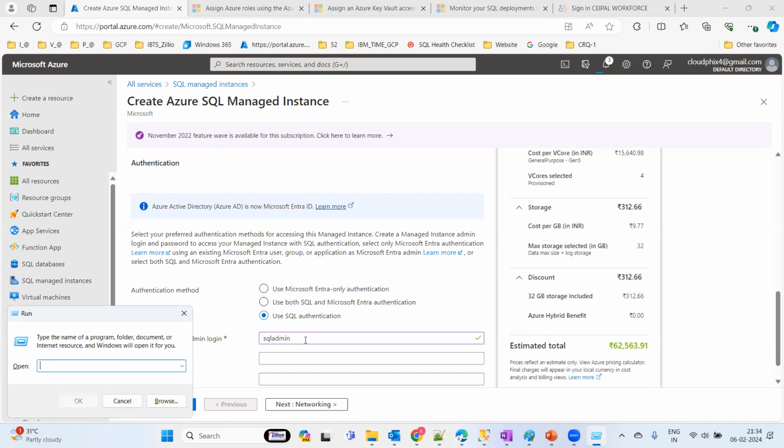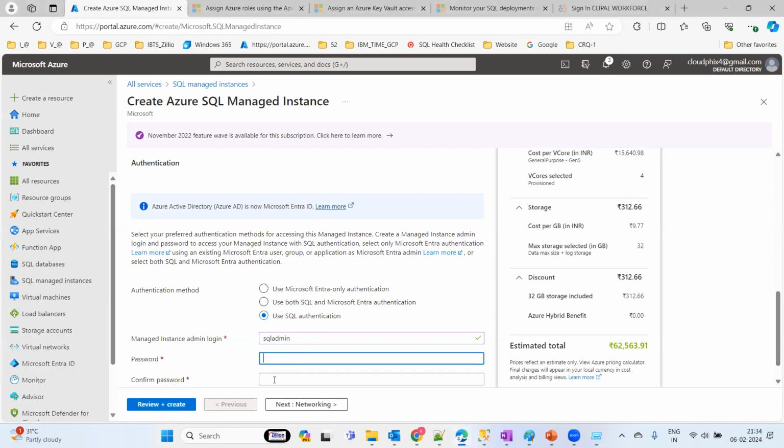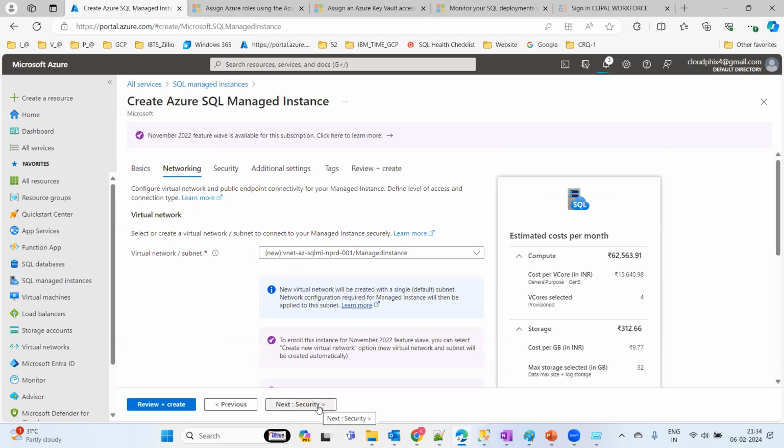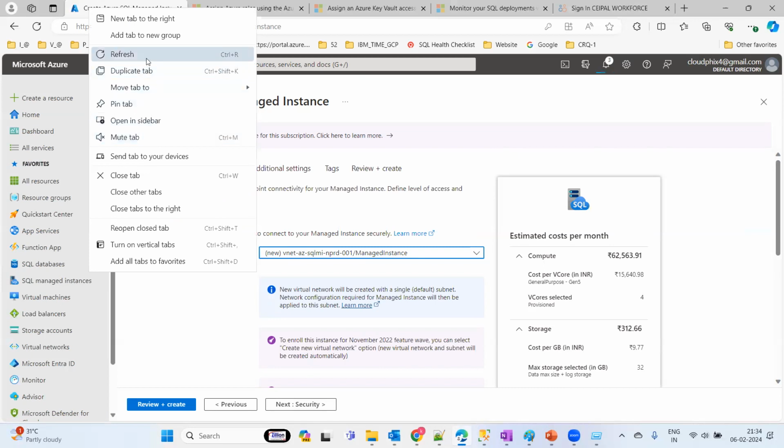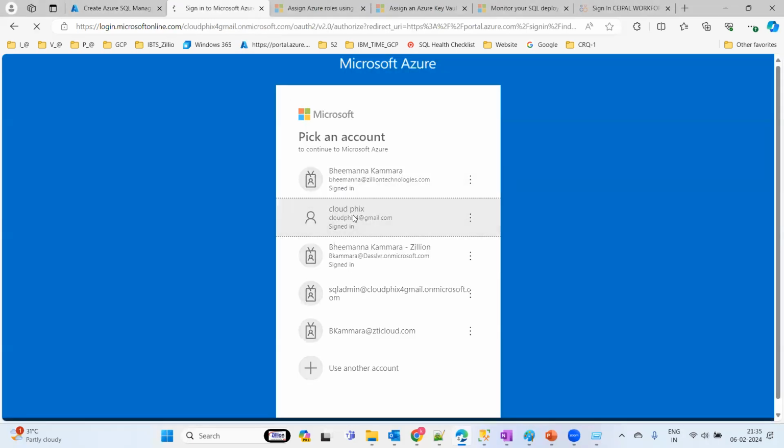Okay, this is my password that I'm going to utilize here. And here also I'm going to utilize. Just go for the networking part. It is very crucial. Still it is not reflecting because of the network, maybe the different region, it seems. Okay, make the duplicate here. Okay, and go to this.